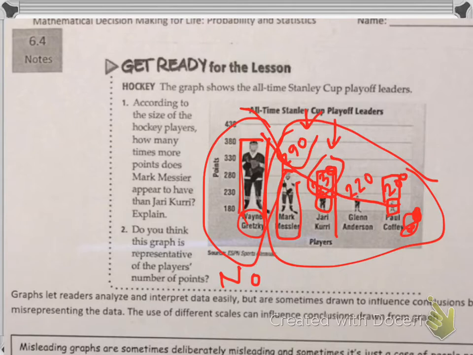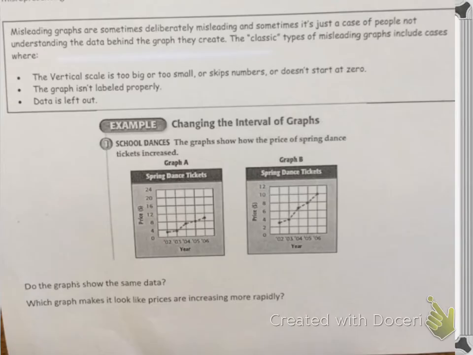We're analyzing graphs and looking at them and deciding whether or not they have problems or if they're fine. This next problem says, misleading graphs are sometimes deliberately misleading, and sometimes it's just a case of people not understanding the data behind the graph they create. The classic types of misleading graphs include cases where the vertical scale is too big or too small, or skips numbers, or doesn't start at 0. So what is the vertical scale? It's the numbers that go along the one side of the graph. Sometimes they don't start at 0, sometimes they skip numbers, sometimes they're not counting by the same amount.